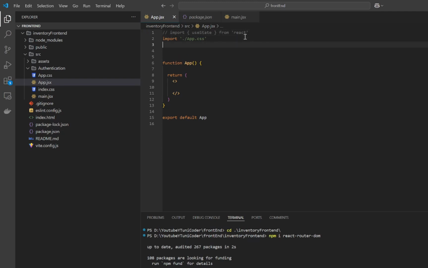Okay, next we need to use BrowserRouter. So what is BrowserRouter? It is like a listener in the browser which listens to our URLs and directs to the relevant pages. In this project, we are using BrowserRouter as Router, along with Routes and Route. We are breaking it down into three components in the React Router DOM package that we installed.